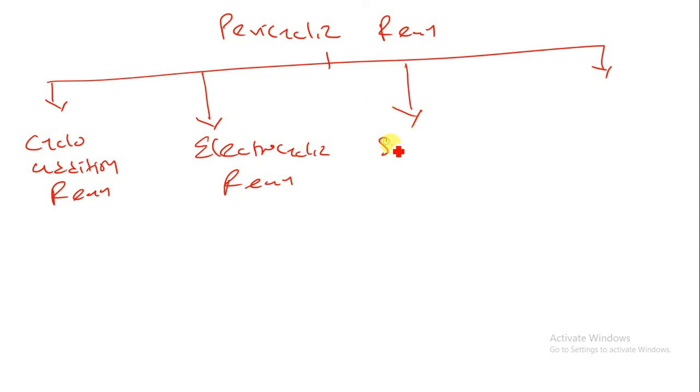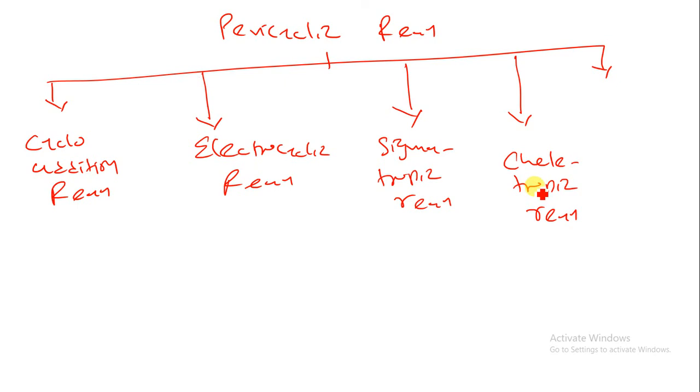Third, the sigmatropic reaction. Fourth, the cheletropic reaction. And the last one, the group transfer reaction. So these are the 5 main types of reactions in pericyclic reactions.